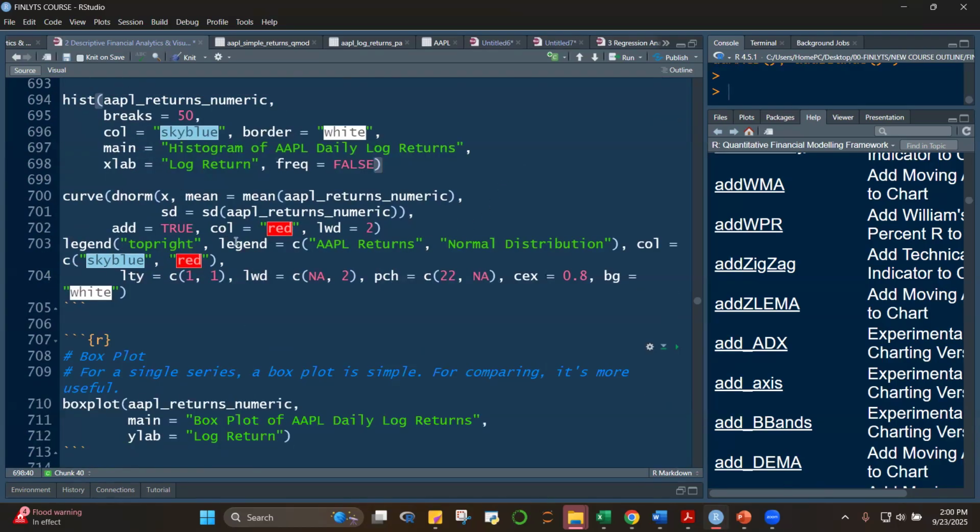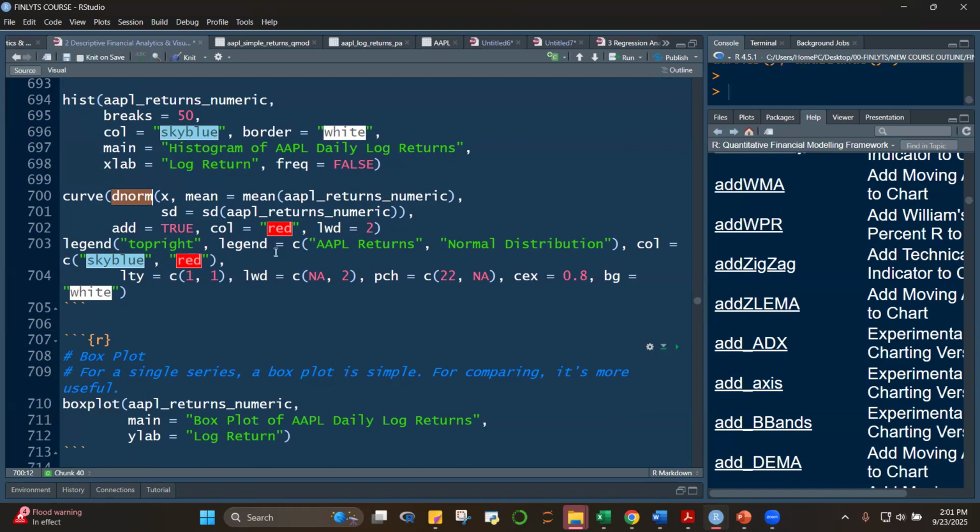And then we're going to superimpose this. This will now create a curve, a normal distribution curve. The mean is the mean of Apple returns numeric. The standard deviation is the standard deviation of Apple returns numeric. And then the legend is on the top right.